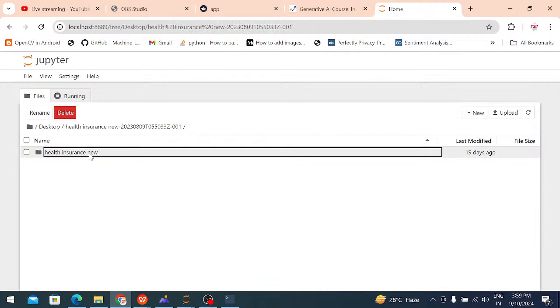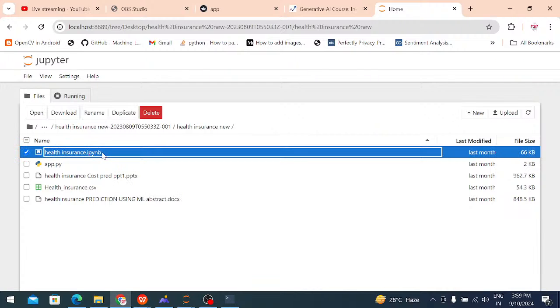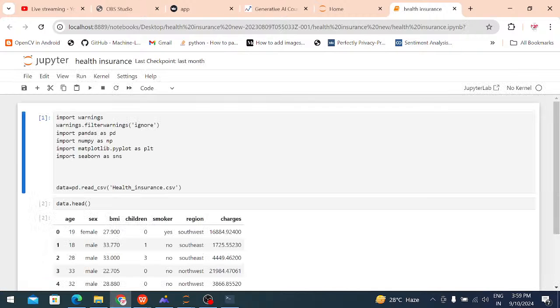First open health insurance. This is the extension of the Python Jupyter Notebook file, ipynb. ipynb means Python notebook file. First I will open the Python notebook file. This is the ipynb file.